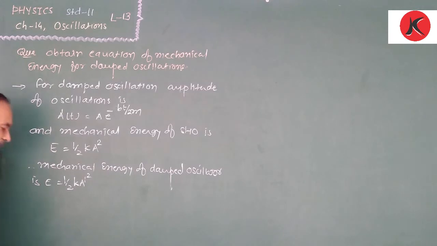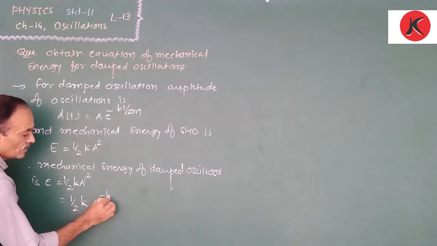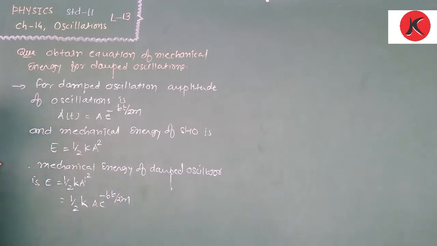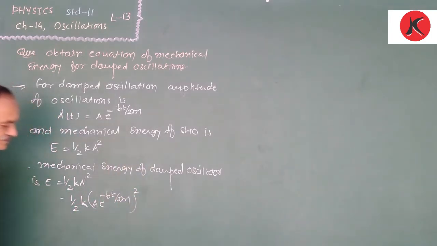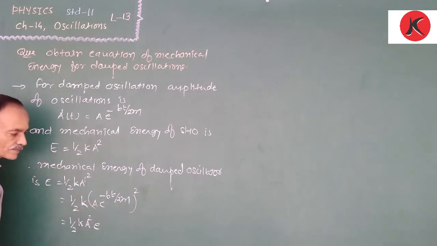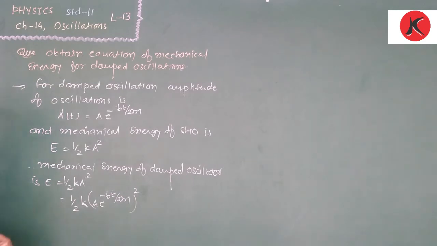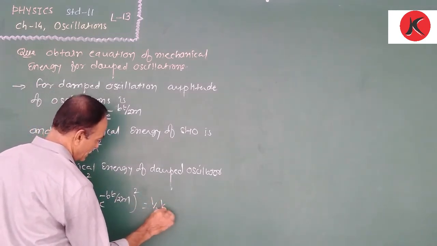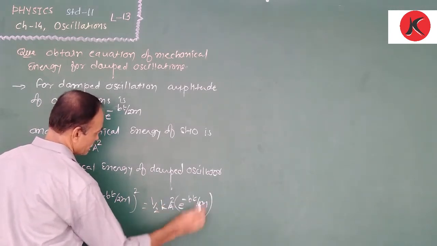Here we substitute the value of A'. Therefore, E = half k, A e^(-bt/2m), whole square. Here the power is 2, so we can write it in this form: E = half k A square e^(-bt/m).